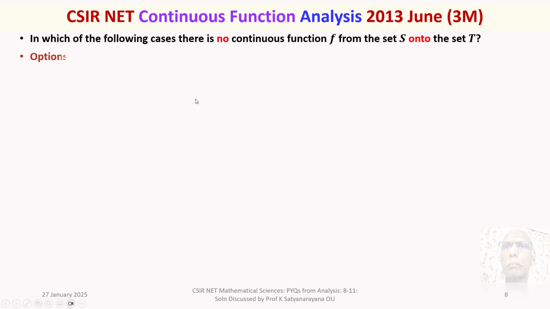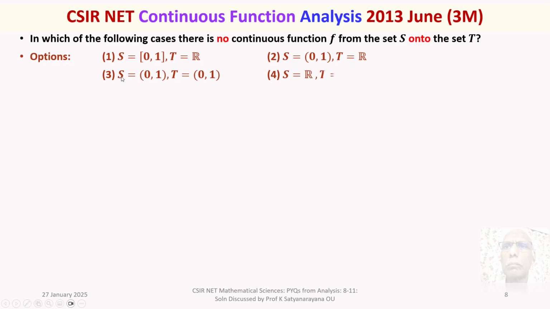We are given 4 options. Option 1, S is the unit closed interval, T is the whole of the real number line. Option 2, S is the unit open interval and T is the whole of R. Option 3, S is the open unit interval and T is also the open unit interval.